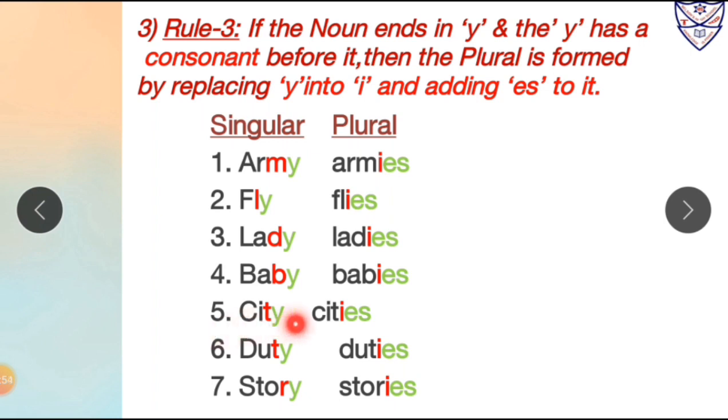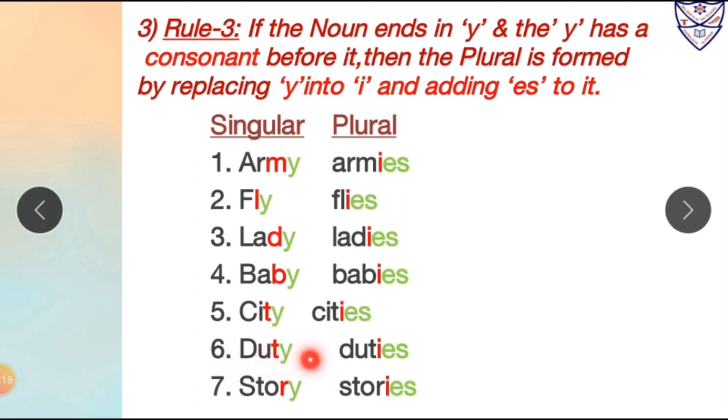Number 5, city. Over here again the word city is ending with Y. Before Y there is a consonant, and that consonant is T. So we will replace Y with I, and after I we will add ES to form its plural form. So city is in singular form, cities is in plural form.